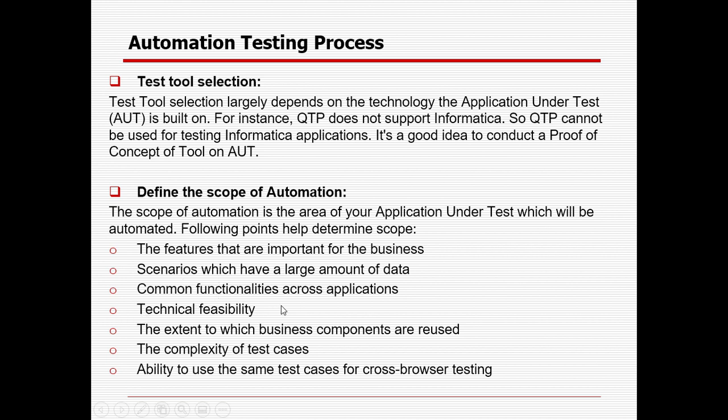Technical feasibility. Out of 100 test cases, we will not always be able to automate all 100 due to some limitations. If for a few test cases we think automating will be a big hurdle, or it will not be reliable and there is a probability of those test cases failing, we can skip those after discussing with the relevant stakeholders. That is the reason we generally target 70 to 80% automation, not 100%. A few limitations will always be there.